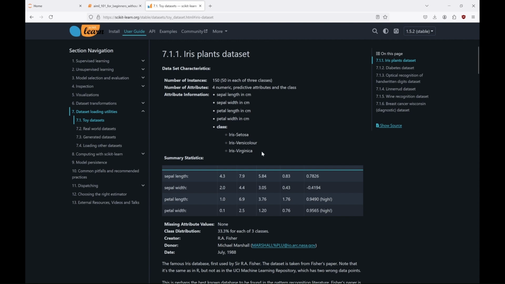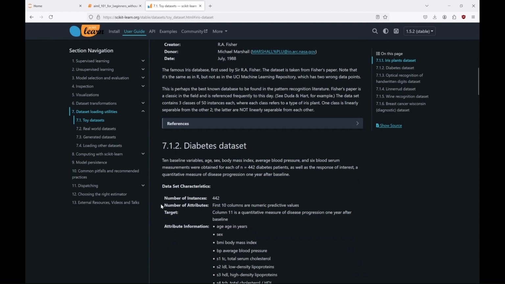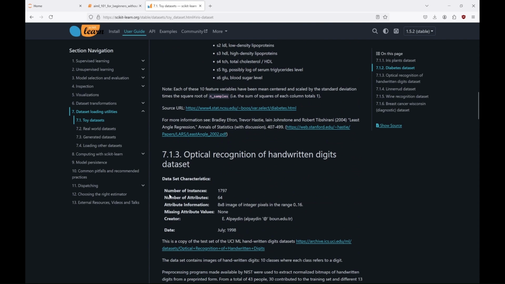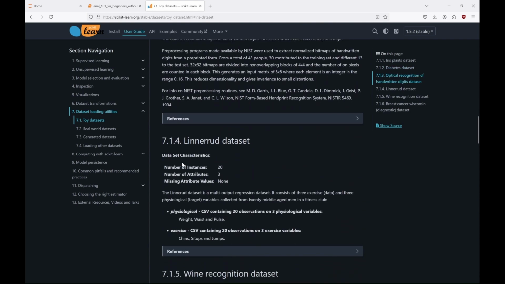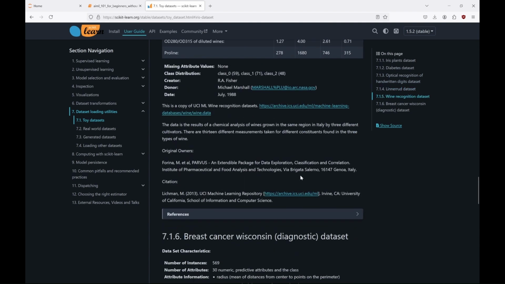You can even check here the statistics regarding this dataset. And you can read more about this dataset, with the info that one class is linearly separable from the other 2, and the latter are not linearly separable from each other. You can also read here about other datasets you can download with 1 line of code. With data in a table like in the diabetes dataset, or with simple image data like in this optical recognition of handwritten digits dataset, etc. And decide which one you would like to use for your machine learning.